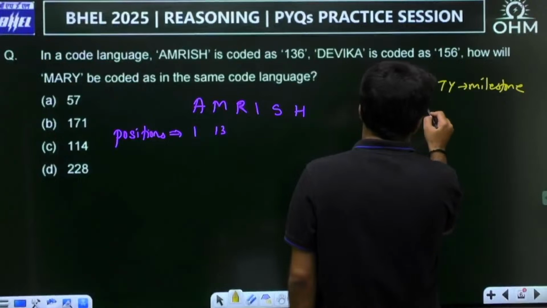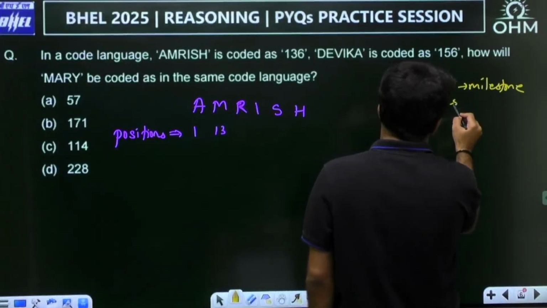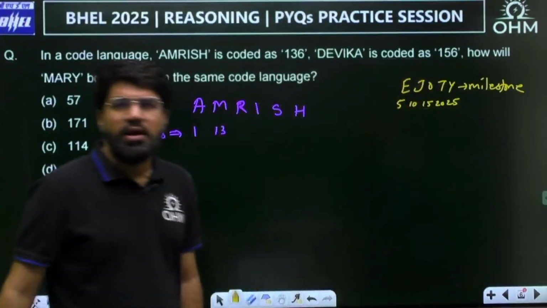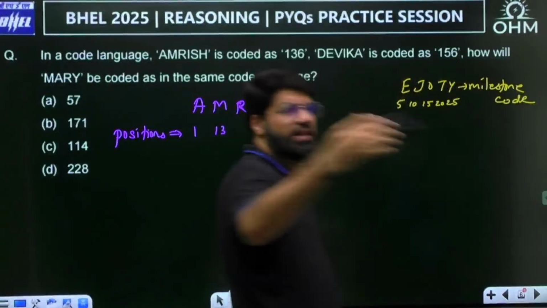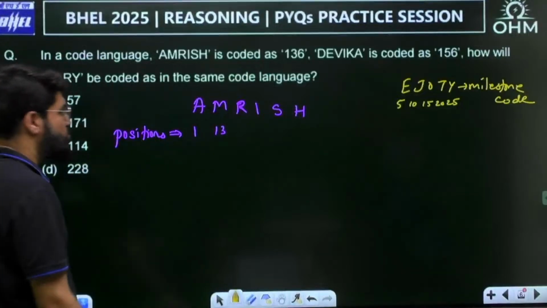Every 5th letter, if you remember, your task becomes easy. And that code is HOT. I call it a milestone code. Milestone means every 5th letter I create a milestone.